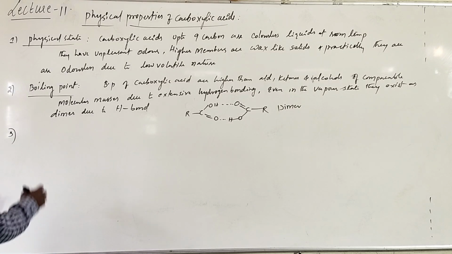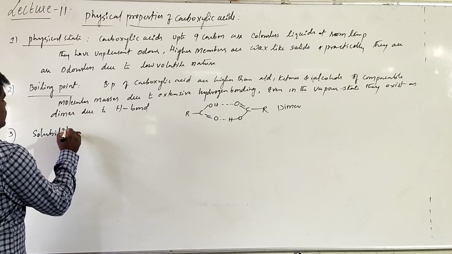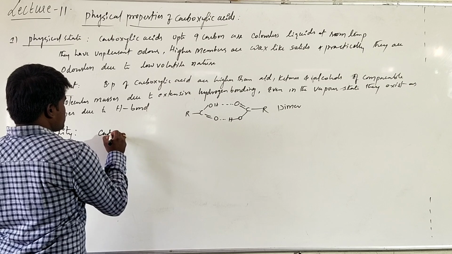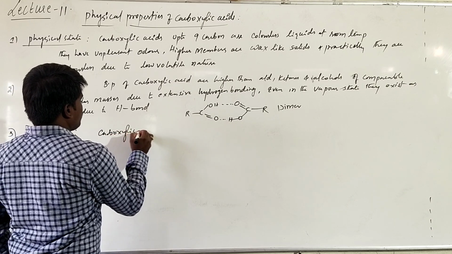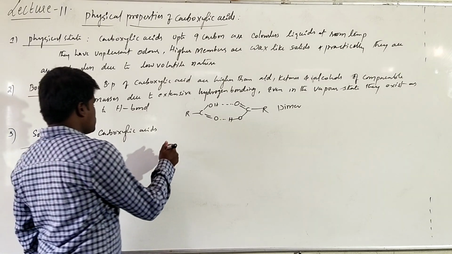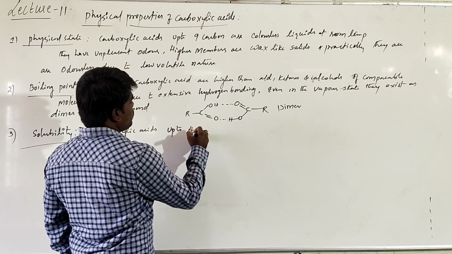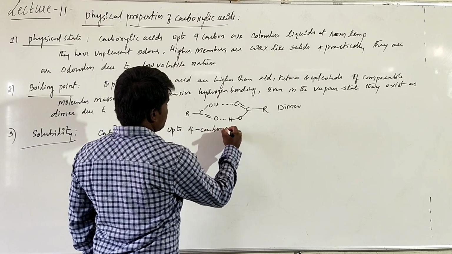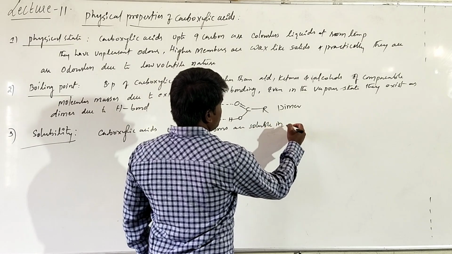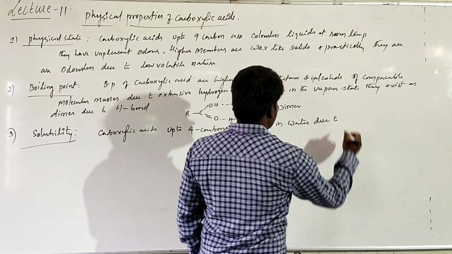If you are talking about the next point, it is called solubility. Carboxylic acids up to 4 carbons are soluble in water. What is the reason for this?